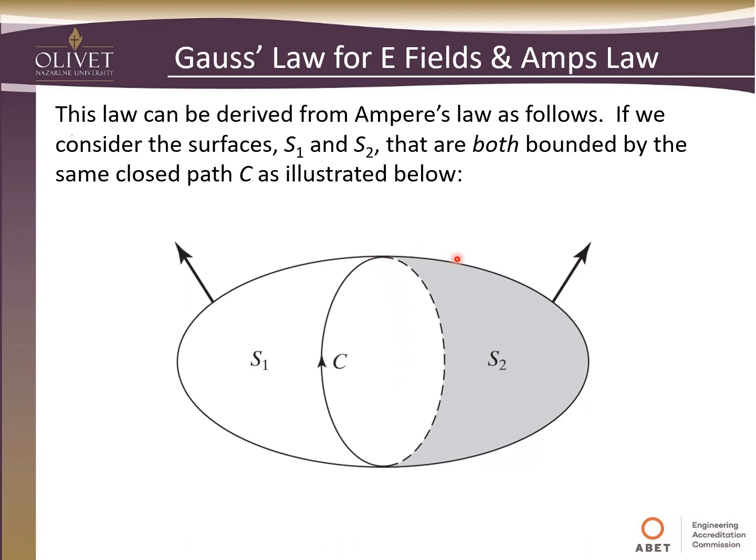But now we're going to create another surface on the other side of this to create a volume. So it's like you're blowing bubbles through both sides of this at the same time. So you'll have S1, S2, they're kind of sliced in two pieces along this circle C. And so they will have surface vectors, of course, associated with them as well that are normal to the surface at all points.